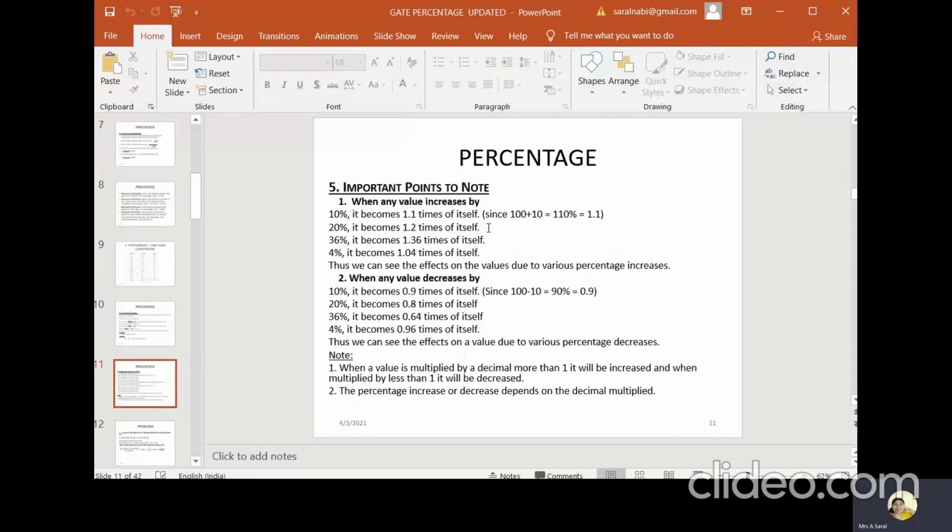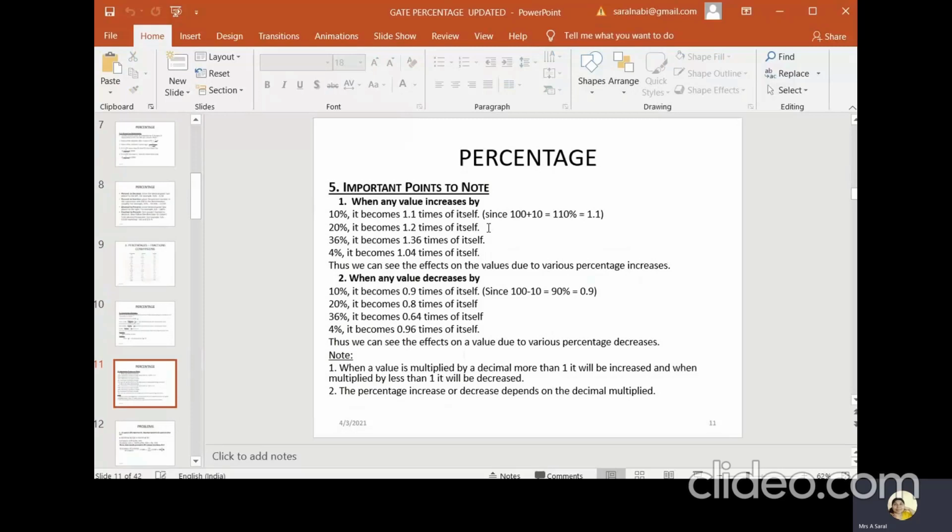When any value increases by 10%, immediately think of it as 100 plus 10, which is 110%. So 110 by 100 is nothing but 1.1.